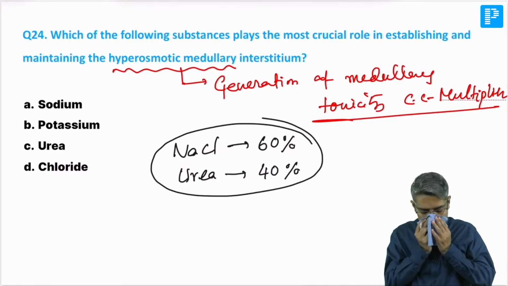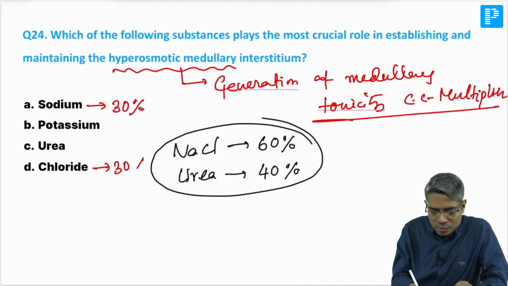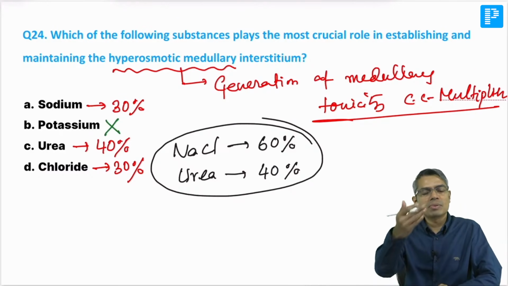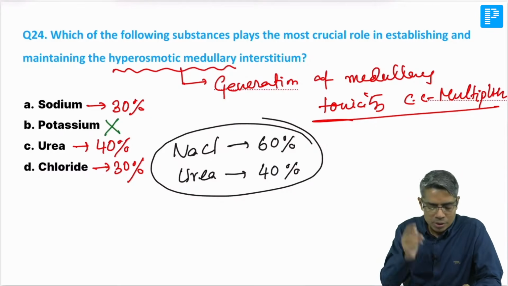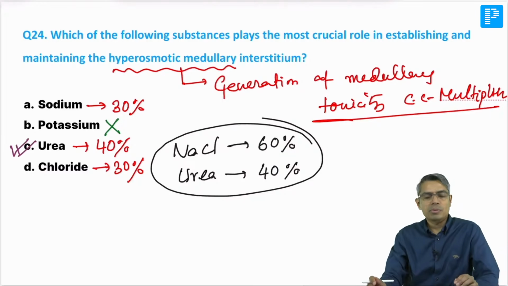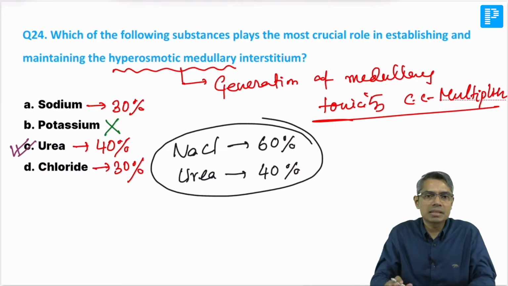But here the sodium chloride is given separately as sodium and chloride. So sodium is responsible for 30% of the total tonicity, chloride alone is responsible for another 30% tonicity, and urea is responsible for 40% tonicity. Potassium is not responsible for medullary tonicity because it diffuses back into the lumen of the nephron. So if I have to choose the single most important substance responsible for medullary tonicity, then urea is the answer. Otherwise sodium chloride is a better answer, but here sodium and chloride have been given as separate choices. So sodium is different, chloride is different, they are 30% contribution each, and the maximum contribution is by urea.